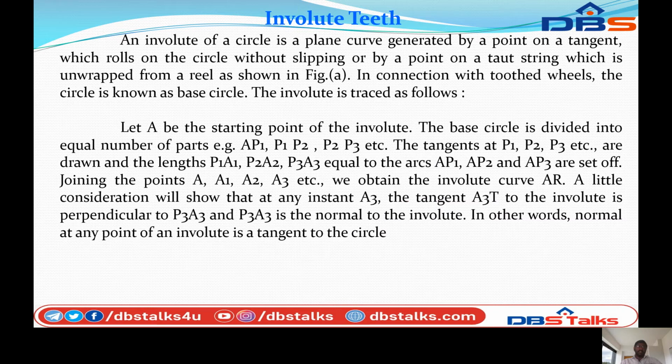Next one, involute teeth. An involute is a plane curve generated by a point on a tangent which rolls on a circle without slipping, or by a point on a taut string which is unwrapped from a reel, as shown in figure A. In connection with toothed wheels, the circle is known as the base circle. The involute is traced as follows.